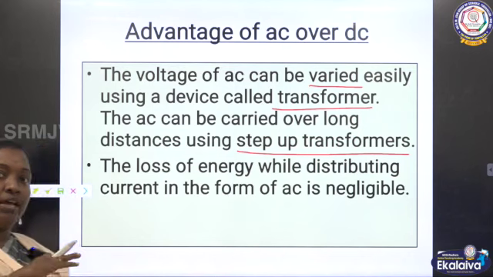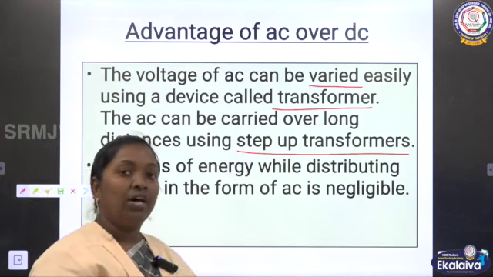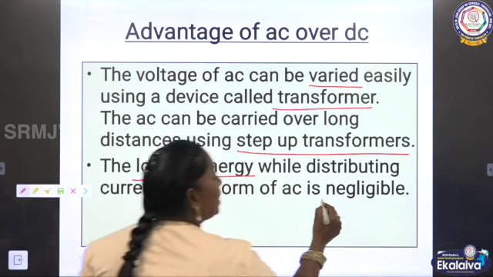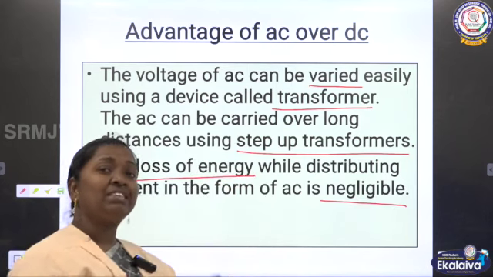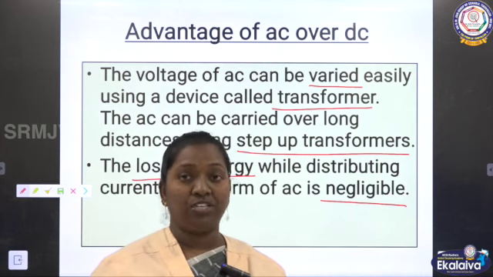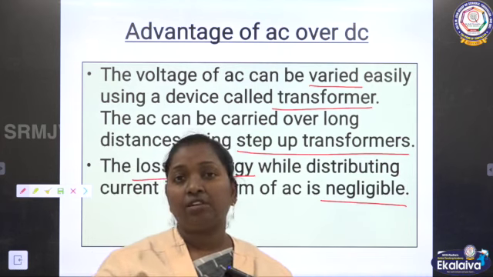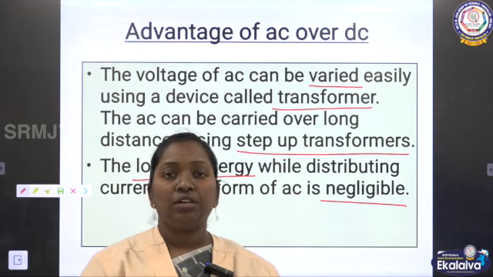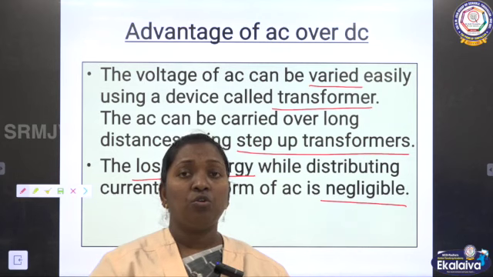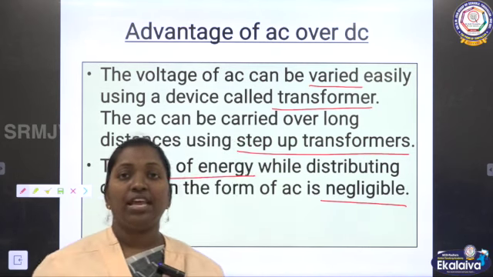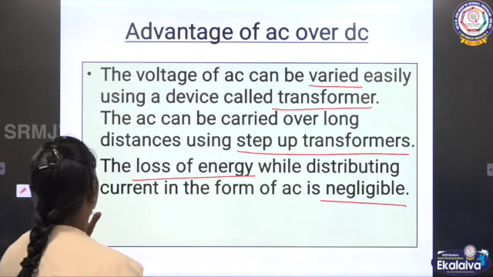When you carry the current to a longer distance, there is no loss of energy. It is negligible. So compared to DC, AC can be varied using a transformer and can be taken to a longer distance also. Electrical energy is never lost while transferring AC current over a longer distance.